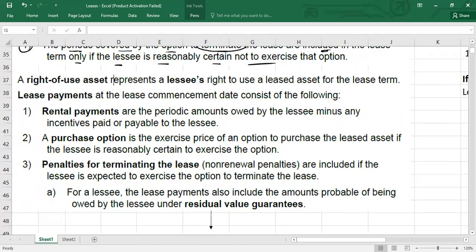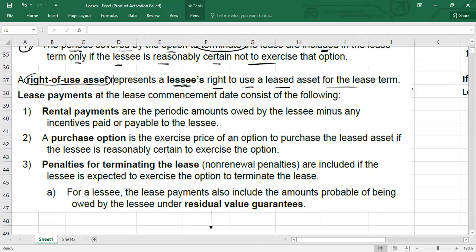Next we have another term, which is called right of use asset. Right of use asset means it represents a lessee's right to use a leased asset for the lease term, because nowadays as a lessee we also need to book an asset with the name right of use asset. That way the reader can identify these assets are leased, because when they see that we have a right of use asset on the balance sheet.